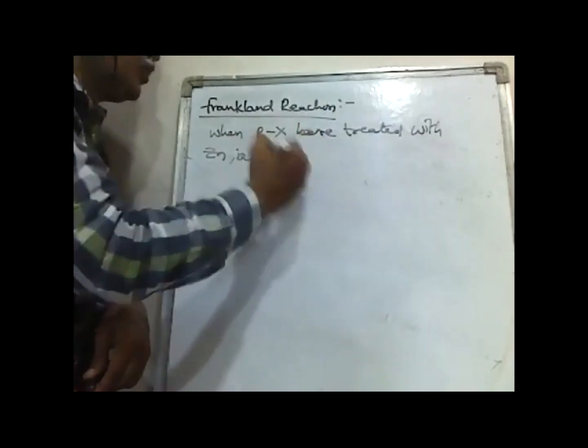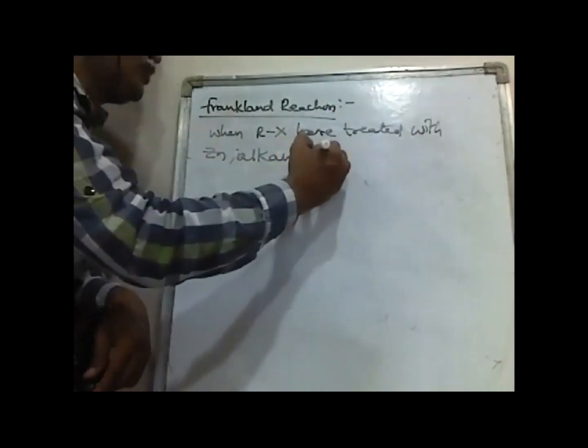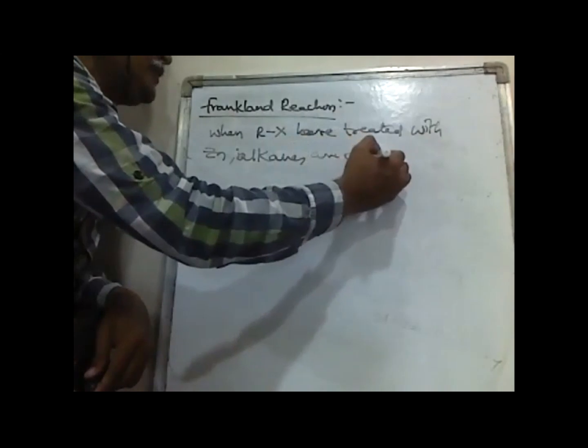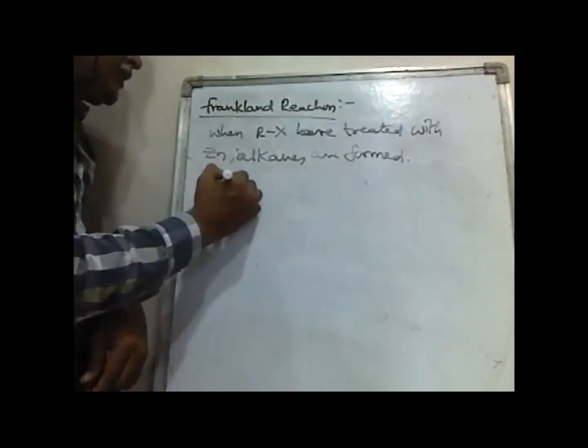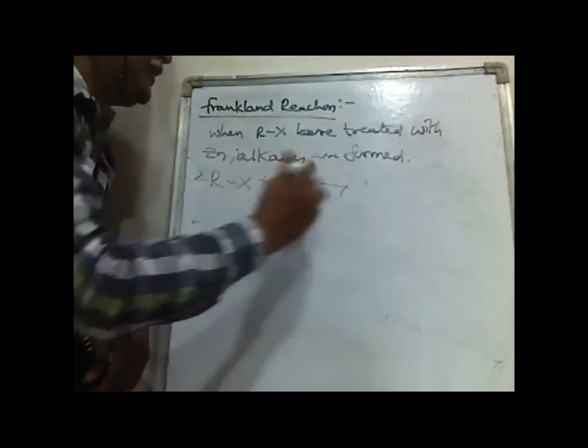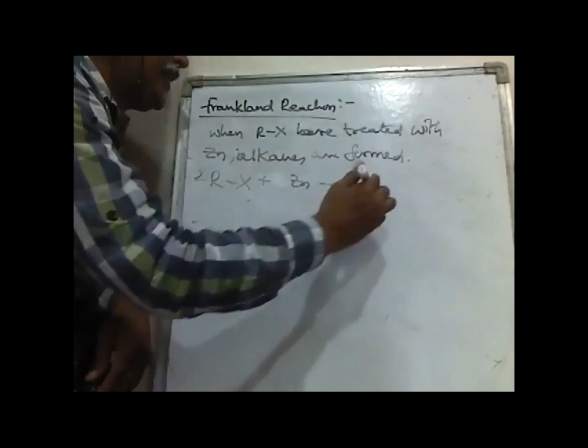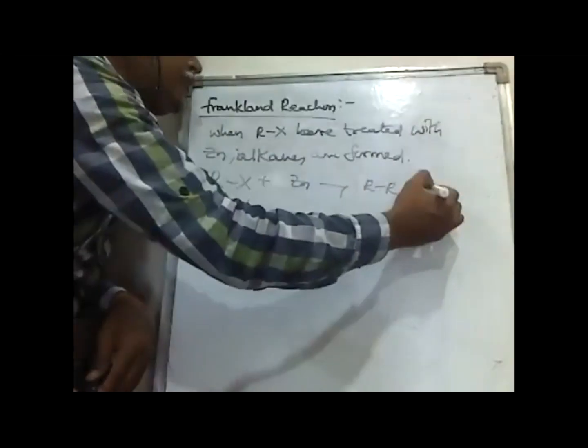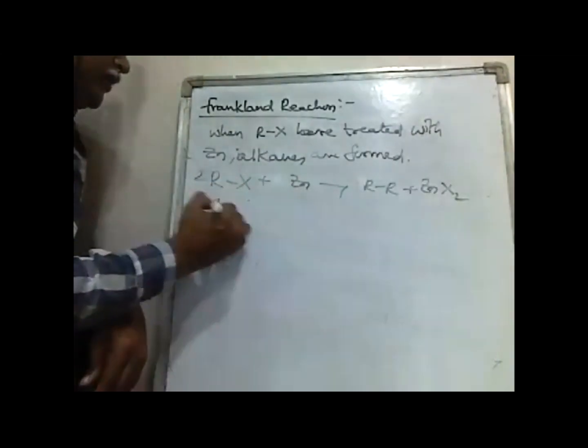In place of sodium, we are using zinc metal. This reaction we are calling the Frankland reaction.